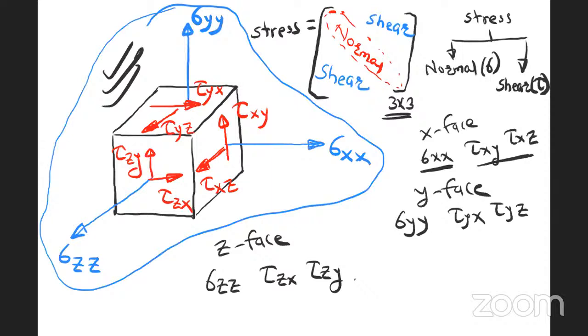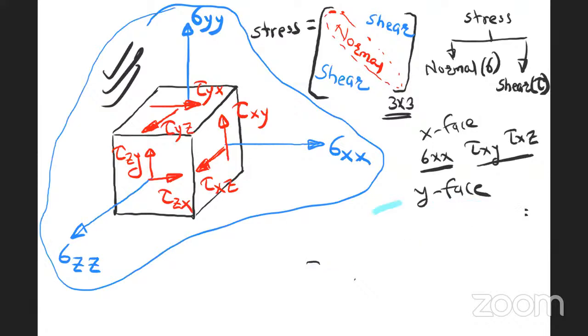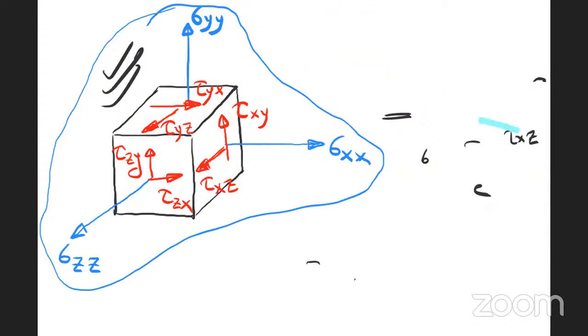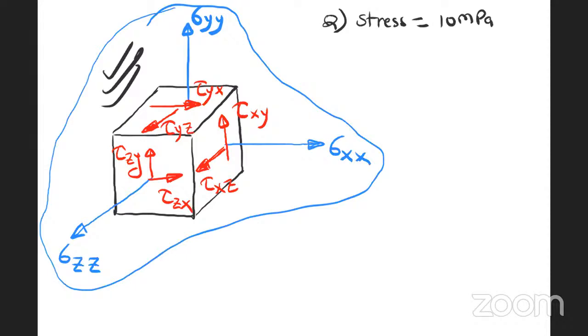Here in this 3D stress tensor, see my dear students, if I give you one value, or if I dictate one question: what is it if the stress on the component is 10 megapascal? Stress is equal to 10 megapascal. What is this? Magnitude or not? This is the magnitude that is given.